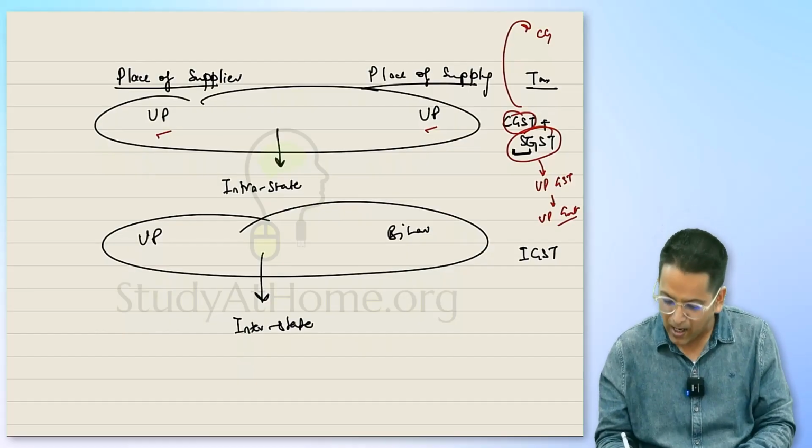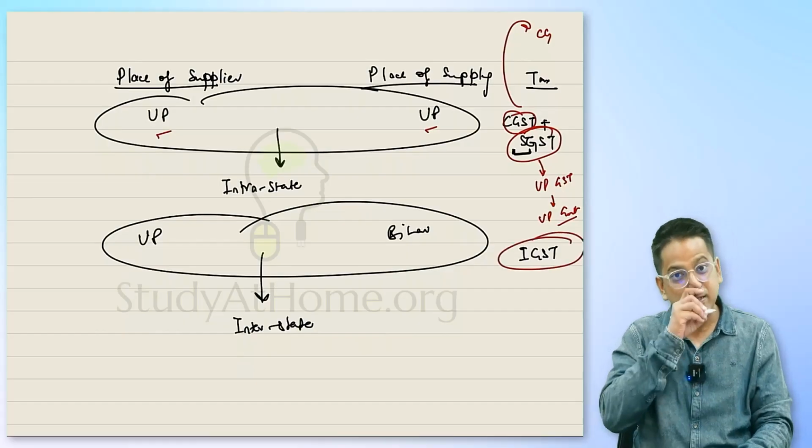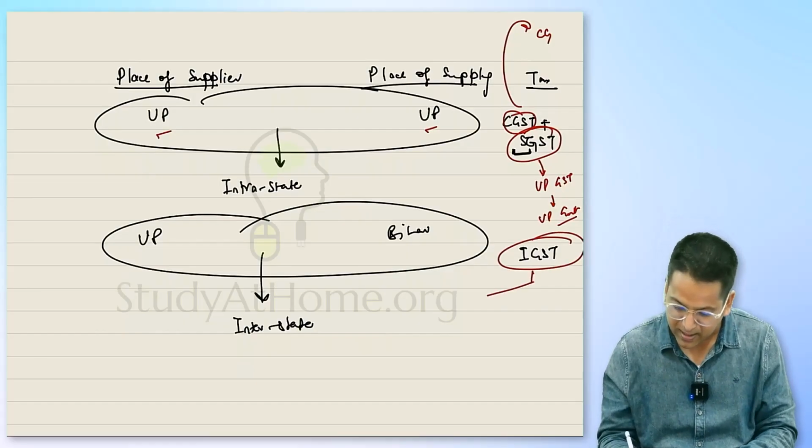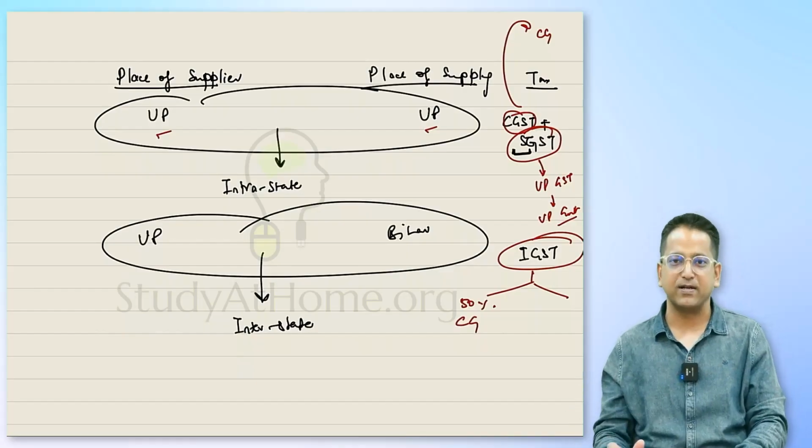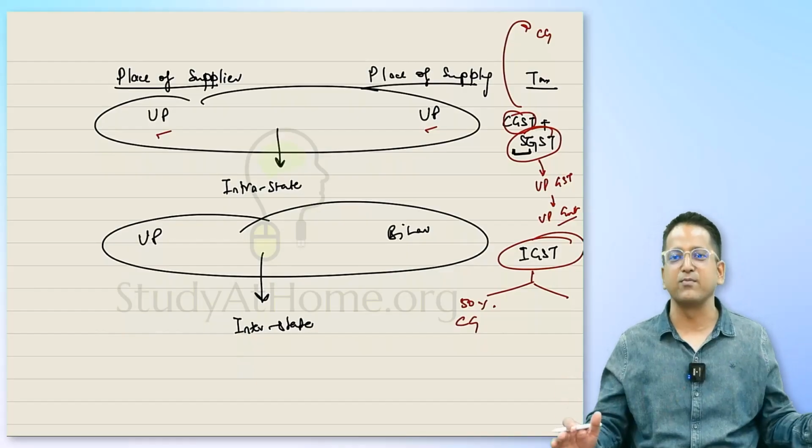Okay? Now this is IGST. IGST will go to whom? Half of it, that is 50%, will go to the central government. Okay, this money will go to the central government. Then the distribution takes place, the settlement is done.